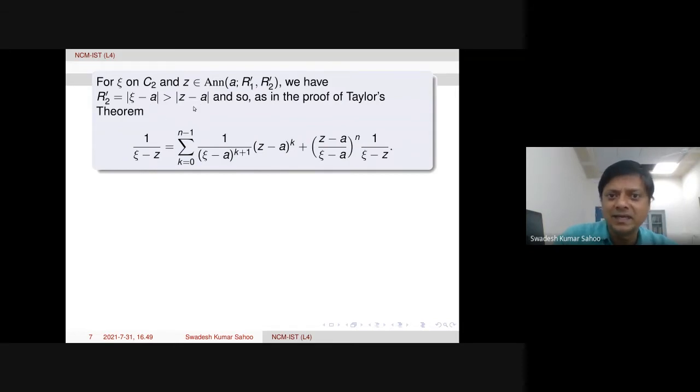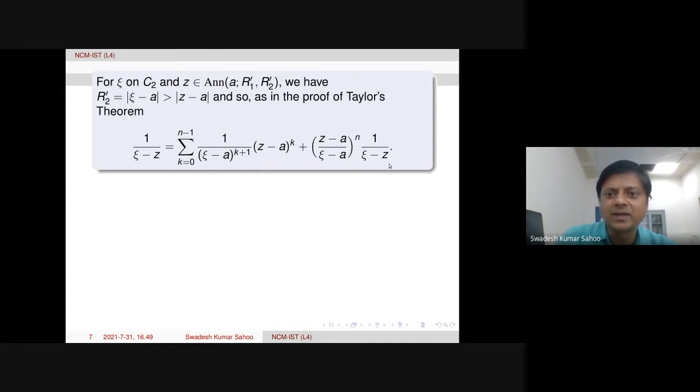Then, as in the proof of Taylor's theorem, we get 1 over xi minus z in this way as a series expansion. In the final step I have written here the terms up to the n minus 1th term, the series was like this, and the final remainder term was like this.